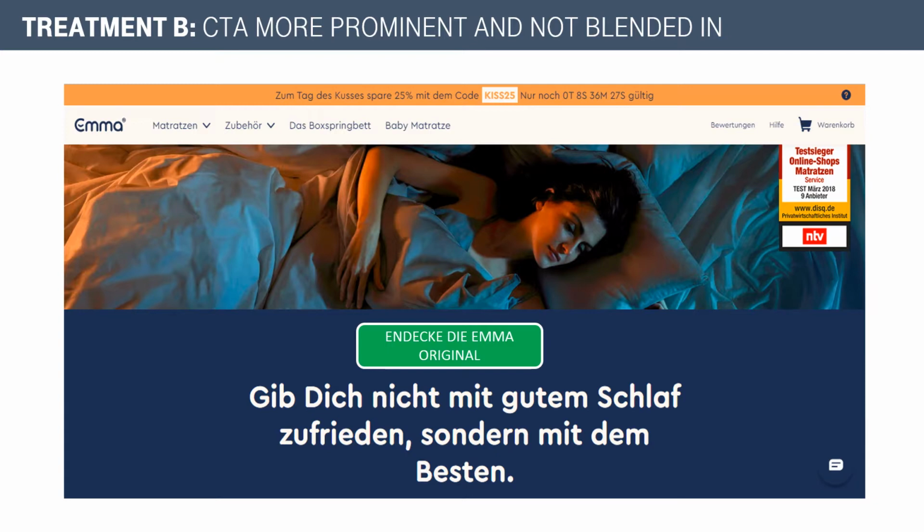Therefore we have a clear visual stimulus that stands out and guides the customers with this external trigger. I expect that this adjustment will increase the click-through rate of EMA's landing page and help the customers to get to the product offerings of EMA.